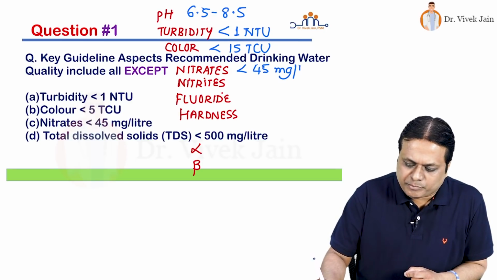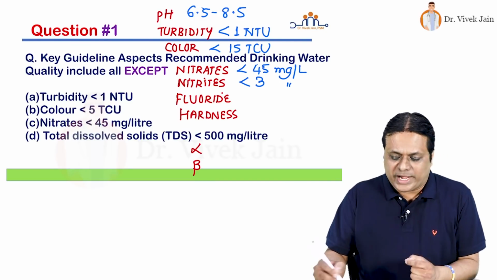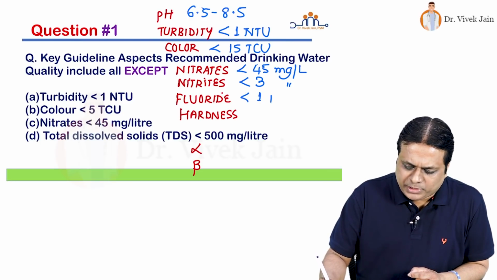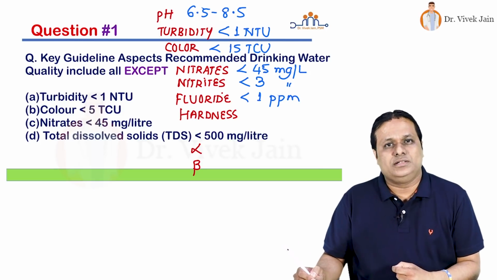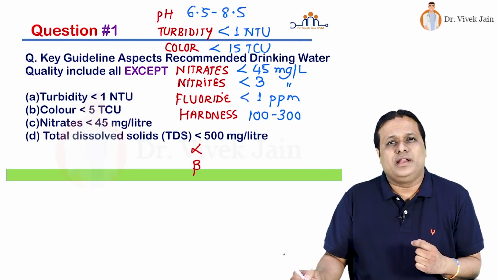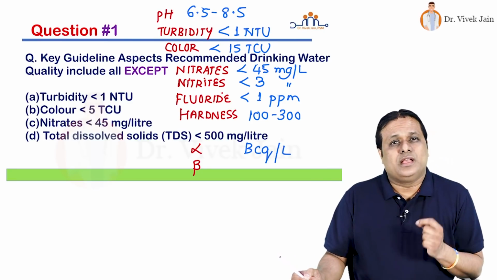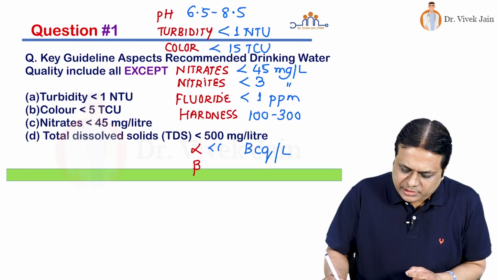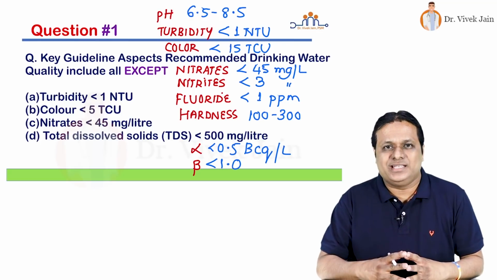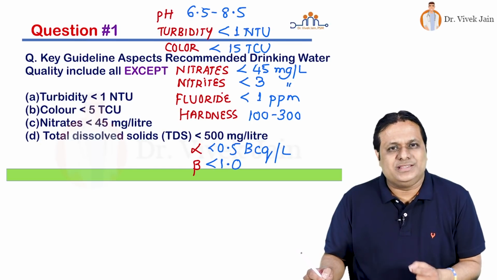45 milligram per liter. Nitrite should be less than 3 milligram per liter. Fluoride should be ideally 0.5 to 0.8 ppm, but should be kept below 1 ppm in drinking water. Hardness should be 100 to 300 milligram per liter. Radioactivity is measured in terms of becquerel per liter. Alpha radioactivity level should be less than 0.5 and beta should be less than 1 becquerel per liter. Beside this, there should be no microorganisms, no viruses, bacteria or pathogenic organisms in the drinking water.